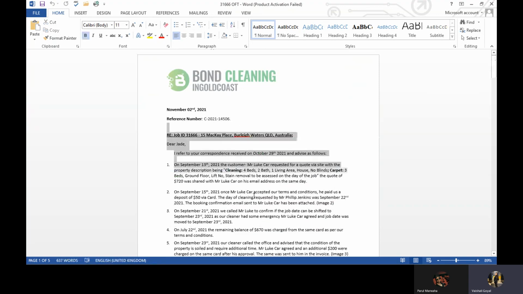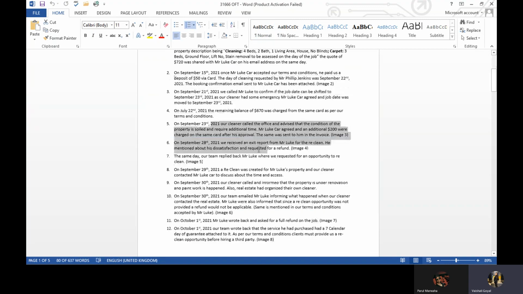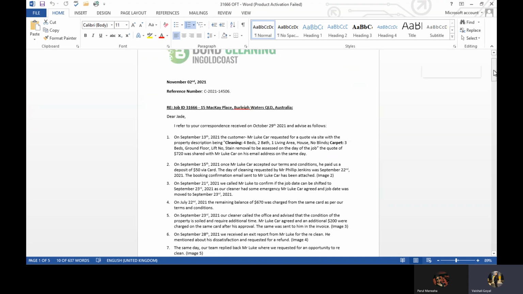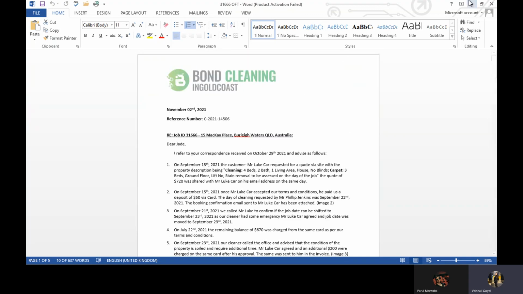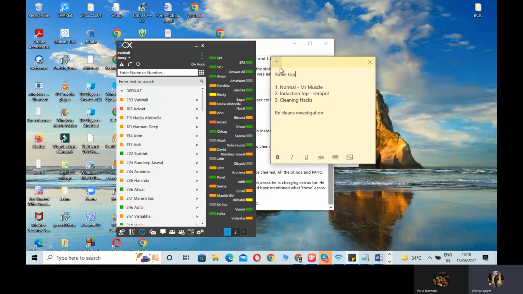Everything is listed here: on which date the customer requested the quote, on which date he paid, on which date no guarantee was offered, on which date the reclean came, on which date the reclean was done. So basically everything from start to end is here. You'll prepare such a document and send it to the OFT officer.